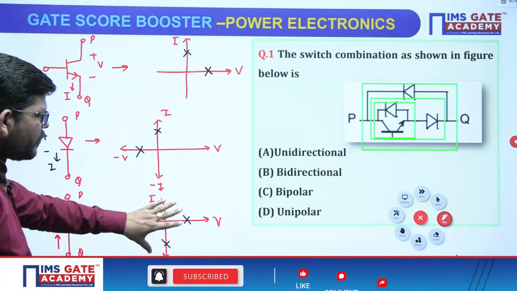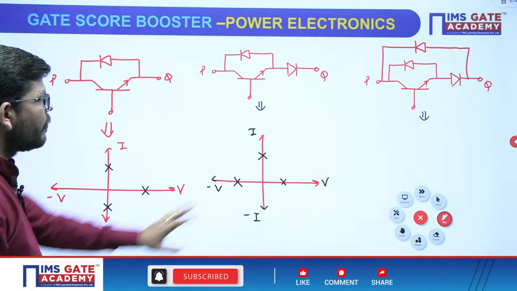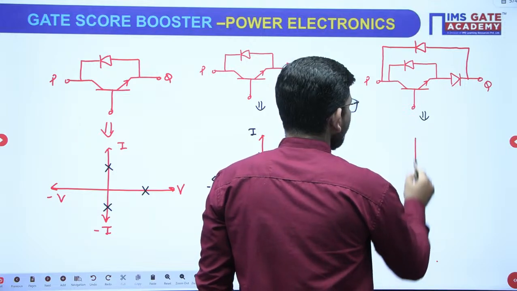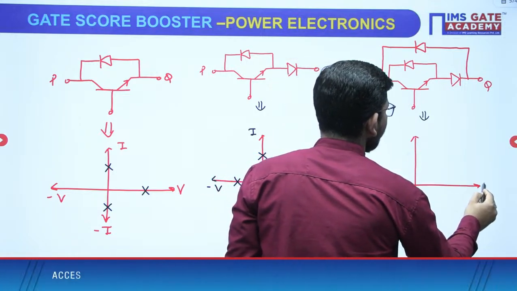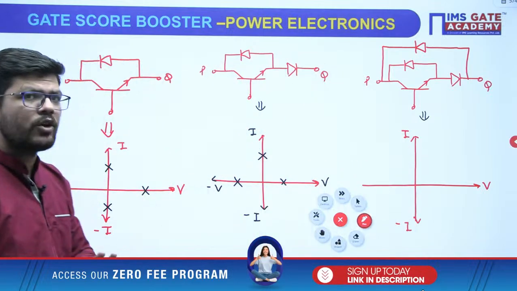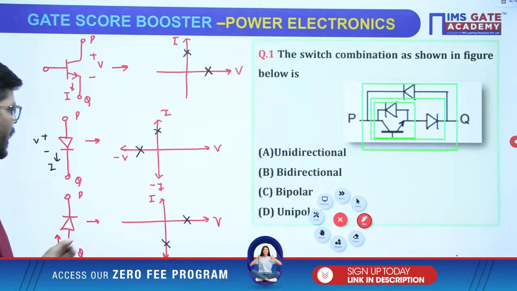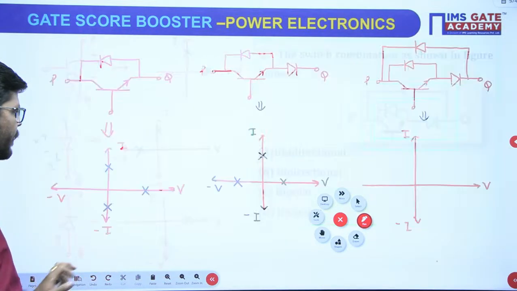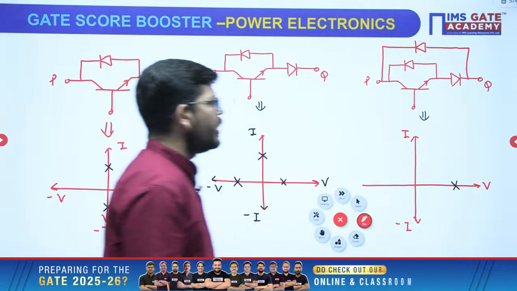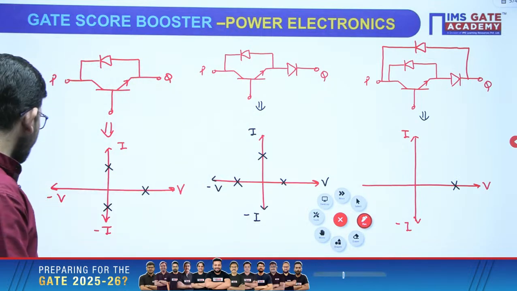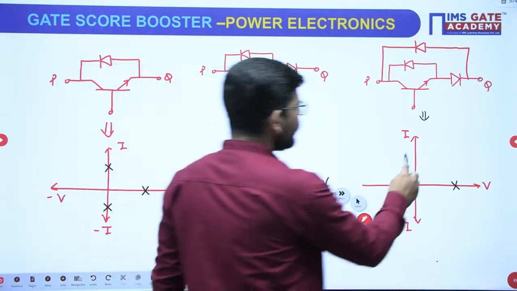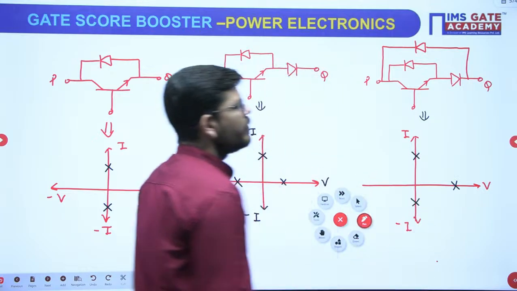So we have to compare this characteristic with the already done characteristic. They are connected in parallel. In parallel, we will take the same voltage but different current. So what is the common voltage between this characteristic and this characteristic? It has positive voltage, and it also has positive voltage, which is common. So we will take positive voltage. Current we can take both. Here we have positive current and here we have negative current. We have to take both the currents because it is a parallel combination. So we will take it like this.